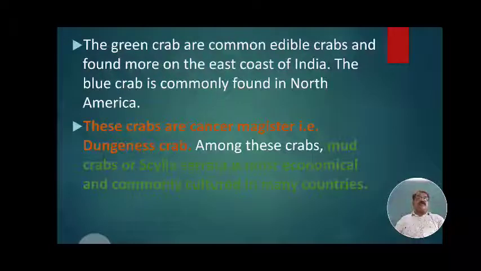The blue crab is commonly found in North America. These crabs are Cancer magister, that is called the dungeness crab, and among these animals it is said to be useful to cure cancer. Hence, this crab is called Cancer magister. Among these crabs, the mud crab or Scylla serrata is most economical and commonly cultured in many countries.